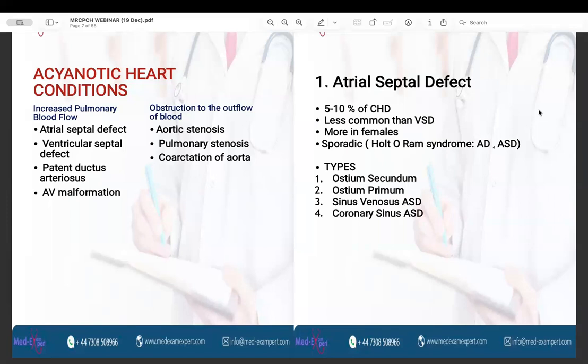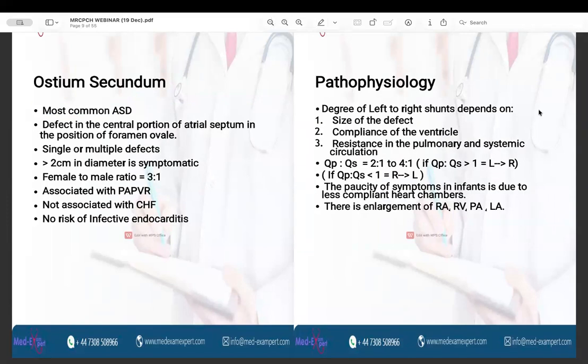We will discuss the ostium secundum here. So ostium secundum is the most common ASD, and is the defect in the central portion of the atrial septum in the position of the foramen ovale. So you remember from the fetal circulation, there is a foramen ovale through which the blood was flowing from the right side to the left side and was bypassing the lungs. So if there is a defect or hole present at the position of the foramen ovale in the central position of the atrial septum, then this will constitute ostium secundum.